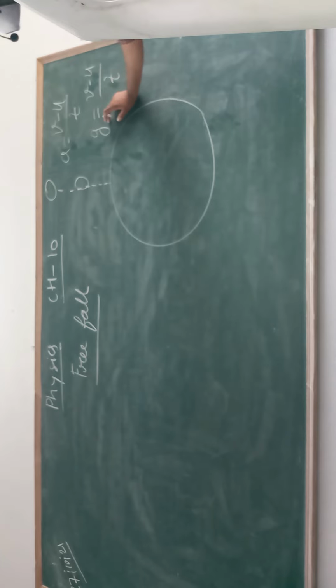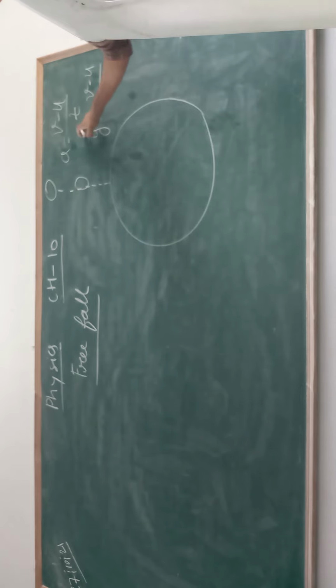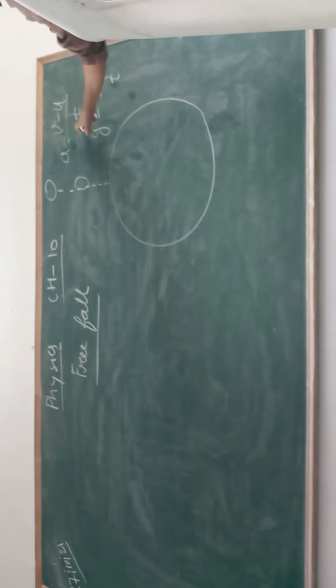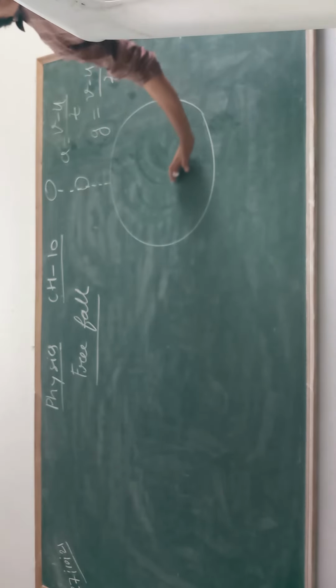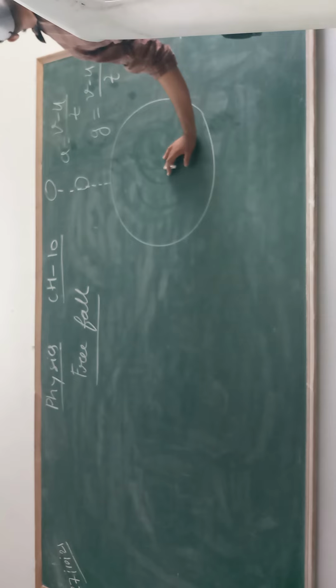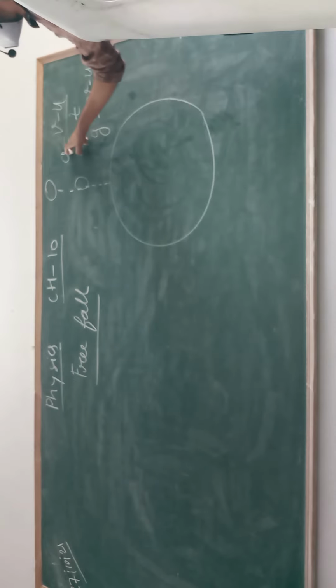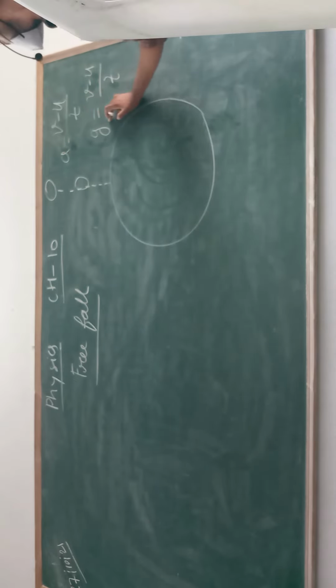Only due to the gravity I have taken this small g. Okay? Due to gravity this g is existing here, therefore I have taken the symbol g. This is a special force applied by the special planet, the only planet where life sustains. Clear? Therefore, in place of a I have written small g.